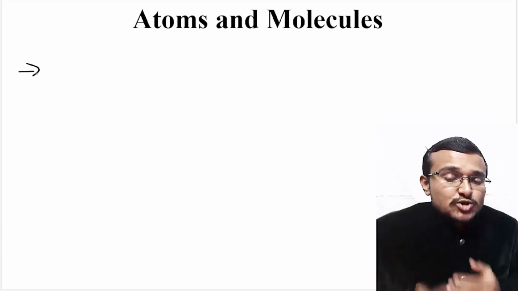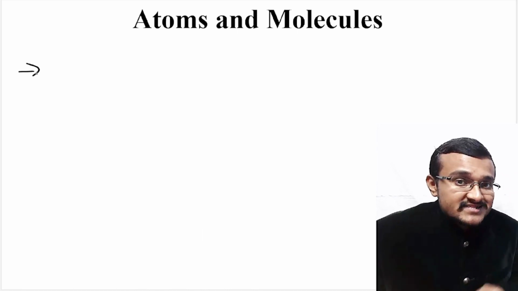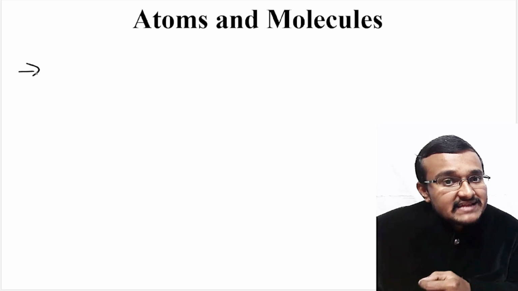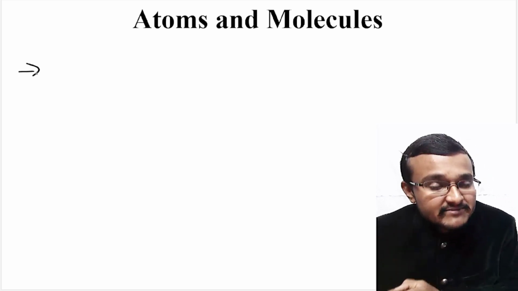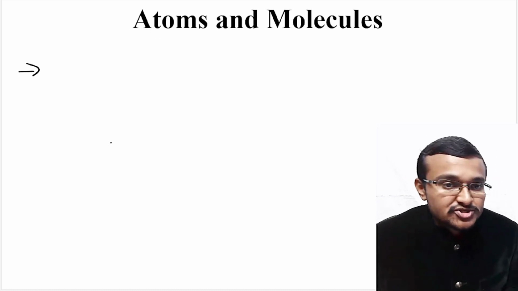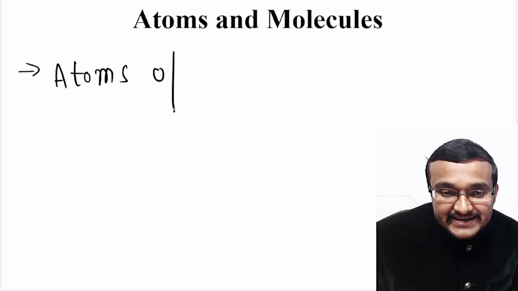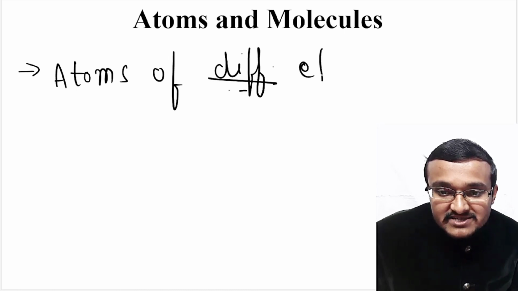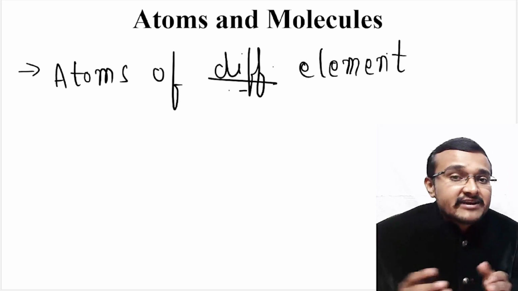The fourth point is also related to the third, because in the third point, if you are considering atoms of the same element, those atoms are identical and have the same chemical behavior. But in the fourth postulate, if you are considering atoms of different elements, then those atoms will have different chemical behavior and different mass.